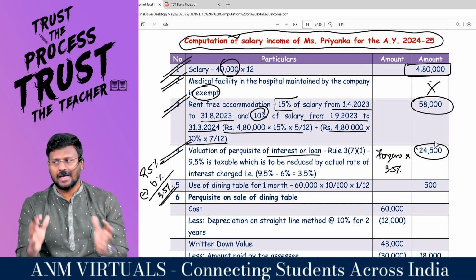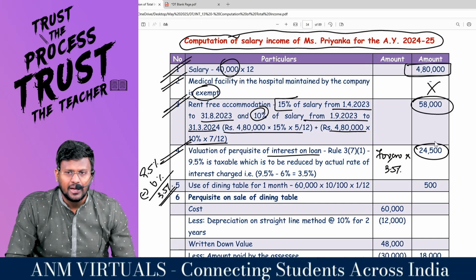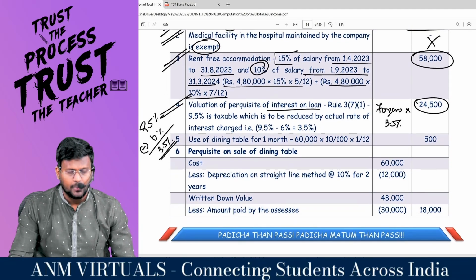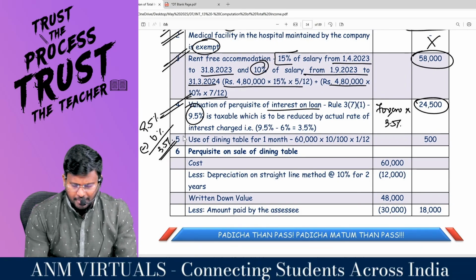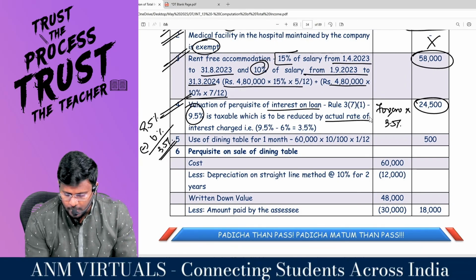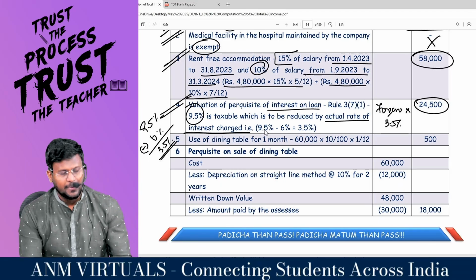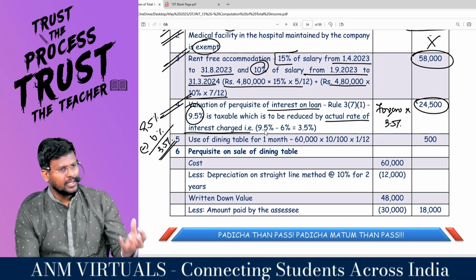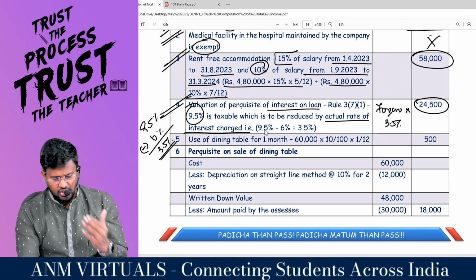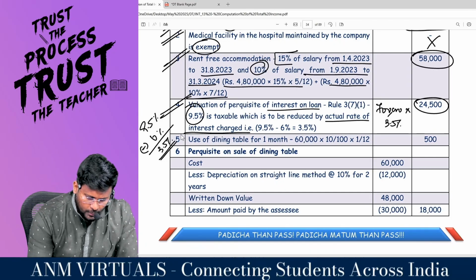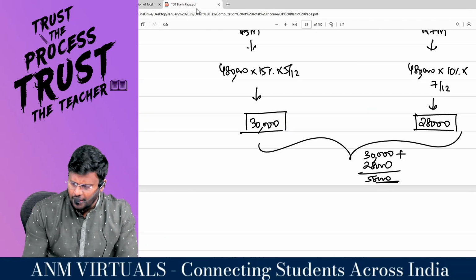The difference between the SBI rate and the employer rate will be treated as the concession. Are you really with me? So for the value of perquisite of interest on loan, 9.5% is taxable, which is to be reduced by the actual rate of interest charged. So the difference between the SBI rate and the employer rate will be taxable as perquisite. Shall I proceed?